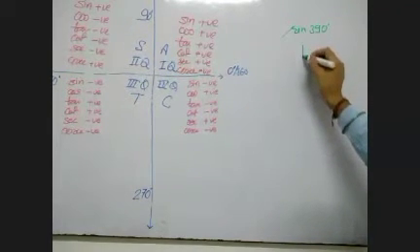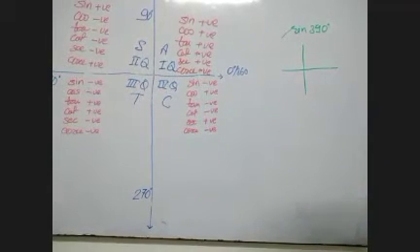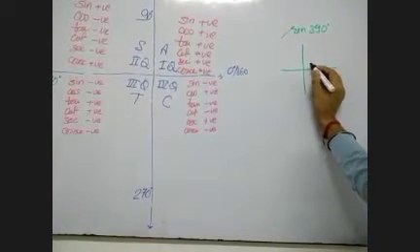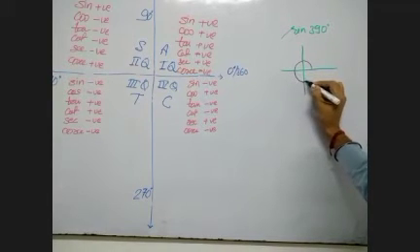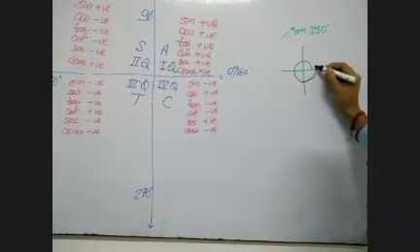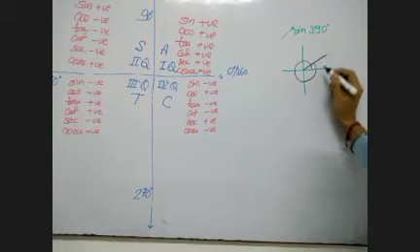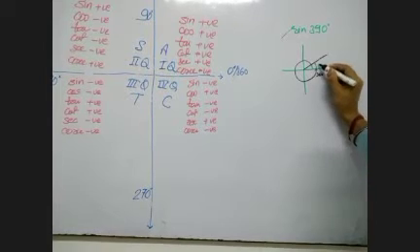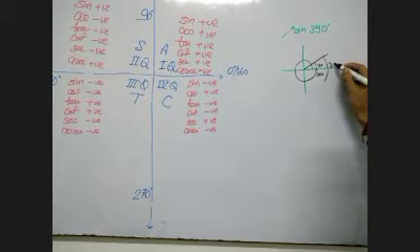So first of all, I must show you what 390 is exactly. If I go like this, this is 90, 180, 270, 360, then 10, 20, 30. Up to this point, it was 360 plus 30, which is overall 390 degree.